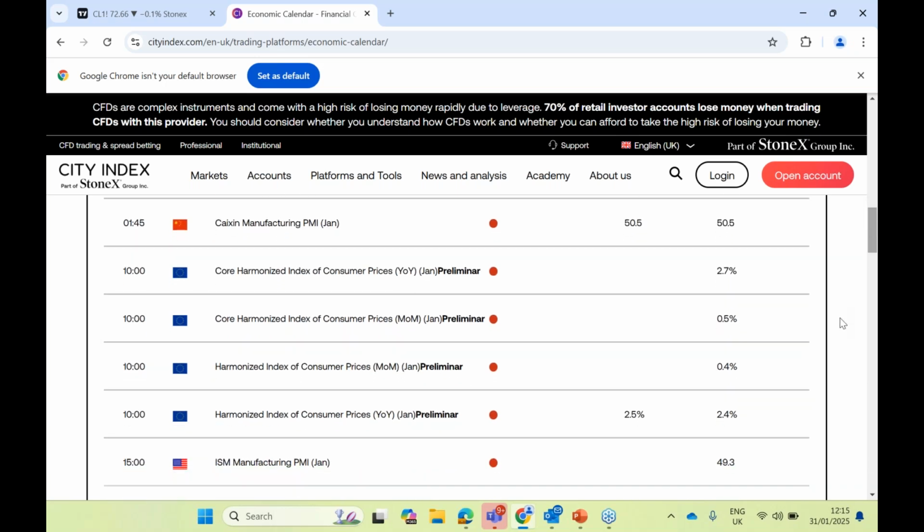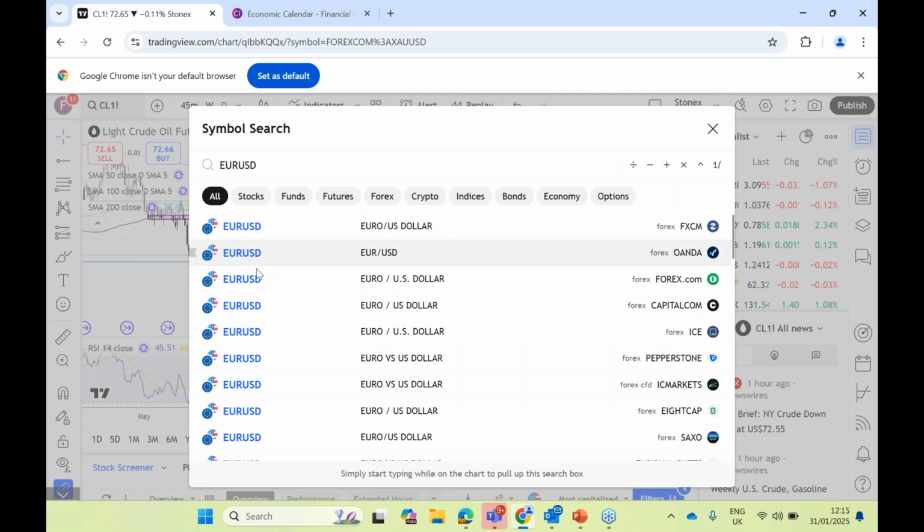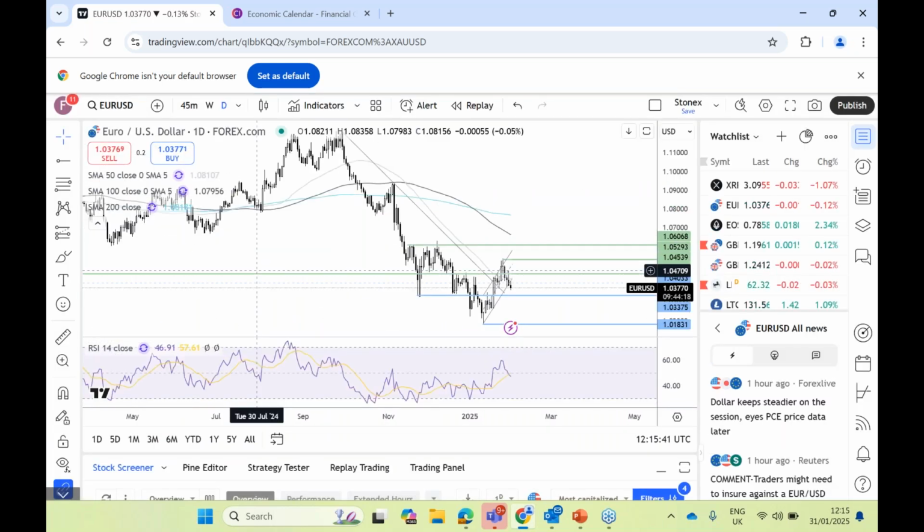Okay, so what we come to next is Eurozone inflation. So let's just pull up the Euro US dollar. Okay, so Eurozone inflation comes after inflation figures today. It's expected, Eurozone inflation increased actually in December, so it just ticked higher to 2.4%, and core inflation remained at 2.7%, but this is still both above the ECB's target level.